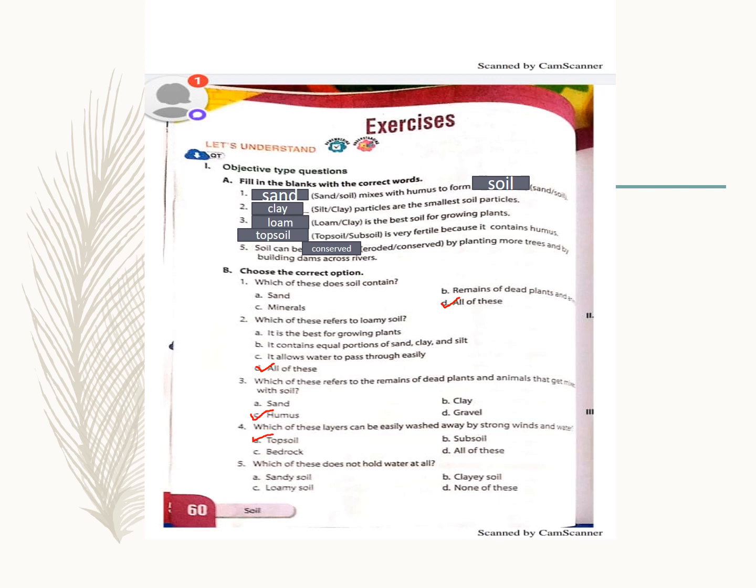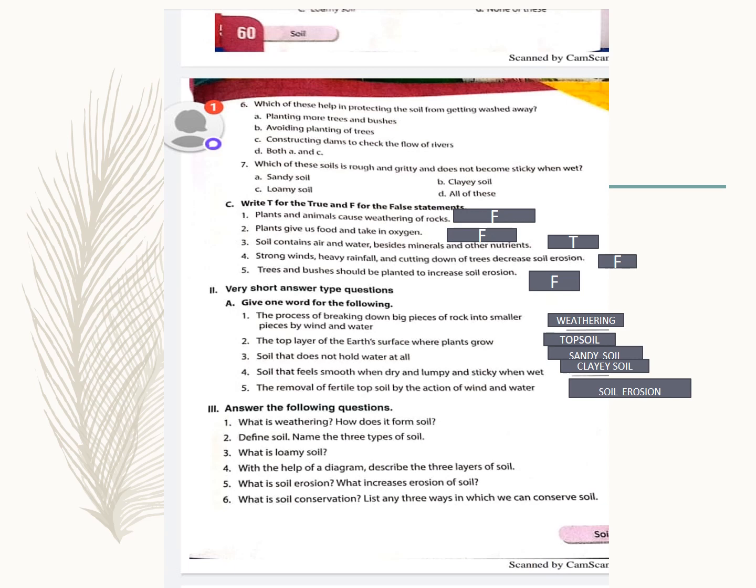Now which of these does not hold water at all? जो पानी बिल्कुल hold नहीं करता है वो कौन सा है? Sandy, loamy, clayey or none of these? It is sandy soil. Water just passes through the sand. It does not hold the water.